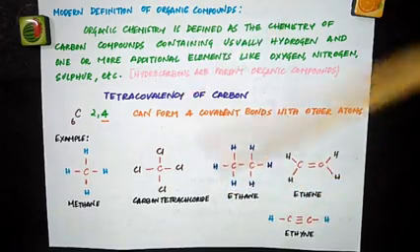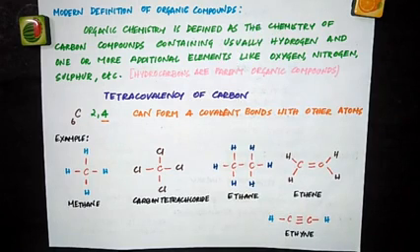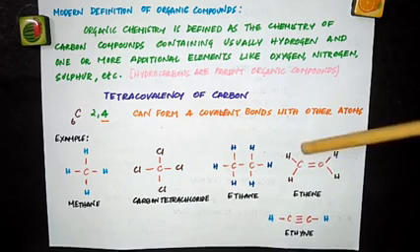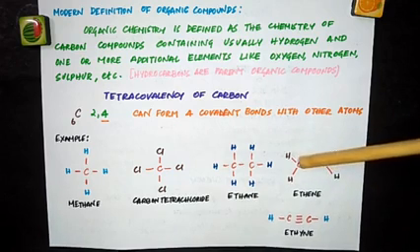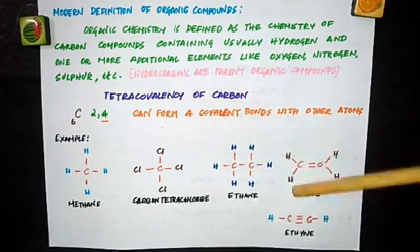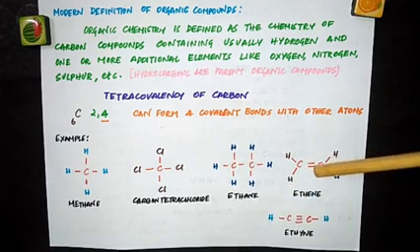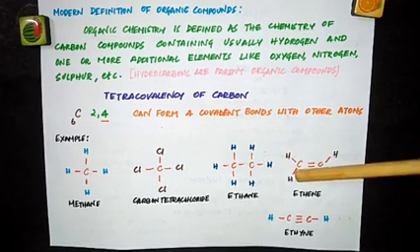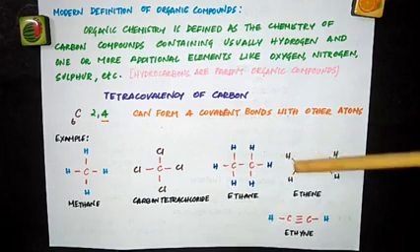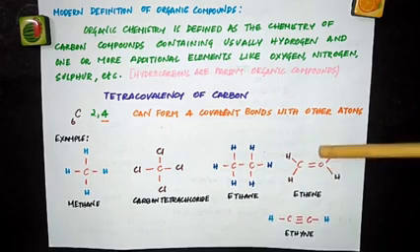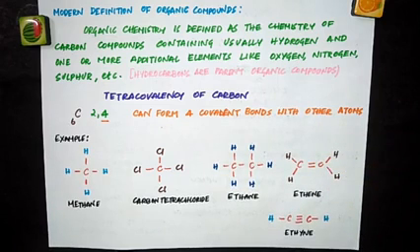I will teach you how to name these compounds under the topic nomenclature. Next one is ethene. We have 2 carbon atoms, 1 carbon bonded with 2 hydrogen atoms and 2 more valencies. It has formed a double bond with another carbon atom. So 1, 2, 3, 4. Valency 4 is satisfied for this carbon, and for this carbon again 1, 2, 3, 4. This is ethene.